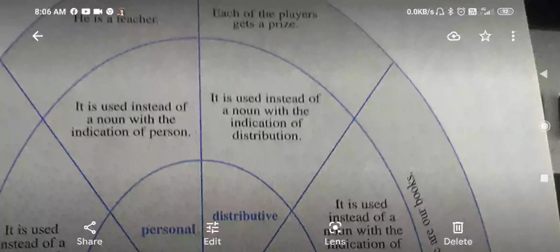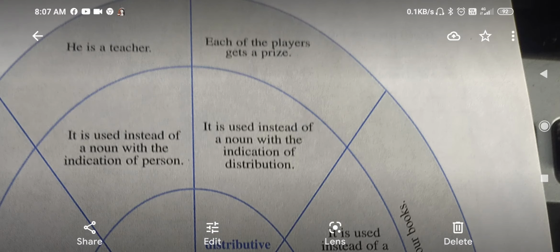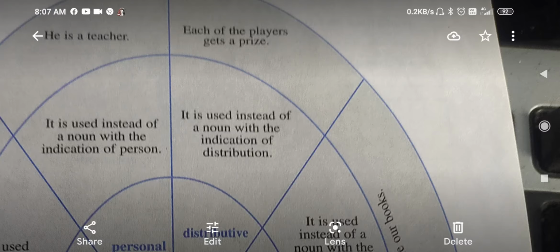Distributive, it is used instead of a noun with the indication of the distribution, that is, when we distribute something, when we divide something. For example, each of the players gets a prize, that is, everyone among them has got the prize. We have distributed the prize among them.